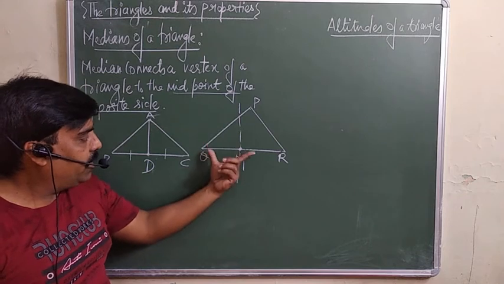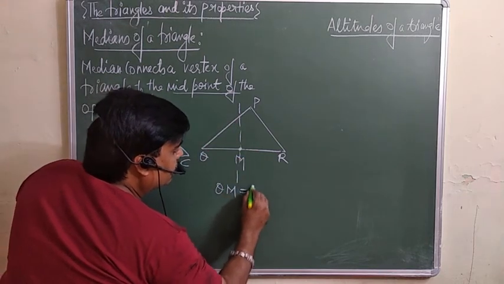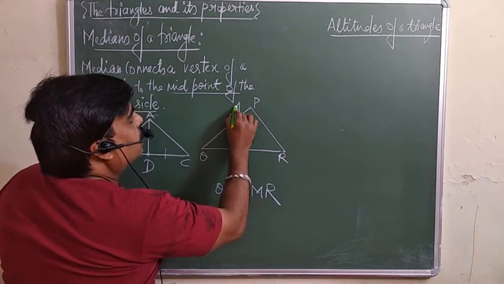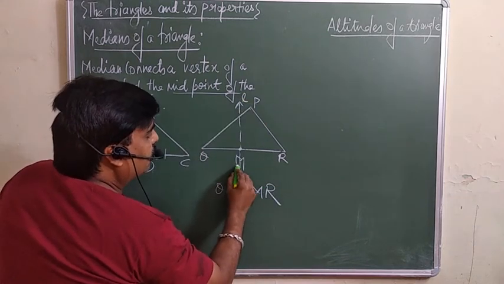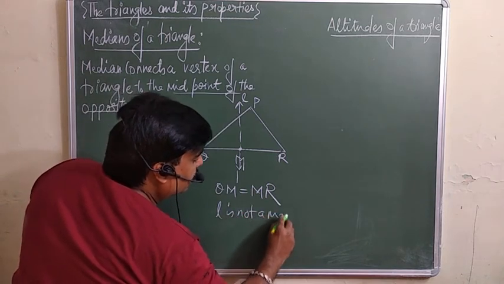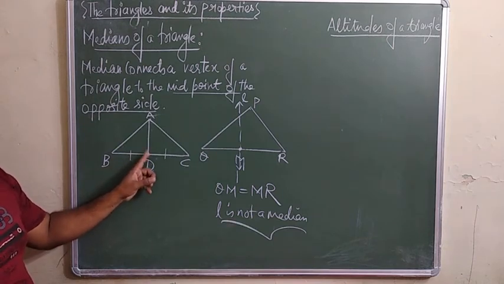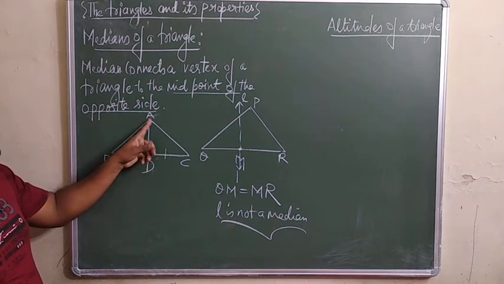This line is dividing the side into two equal parts. QM is equal to MR. But this line, if you call it L, this line L is not a median. It's not a median. To be a median, the midpoint should be joined with the vertex.